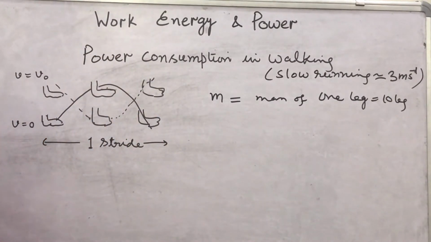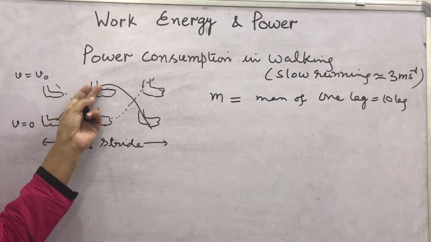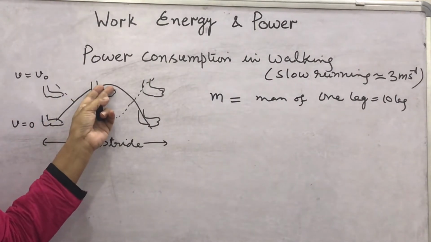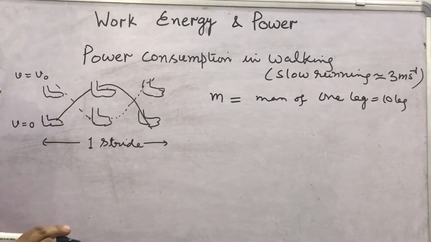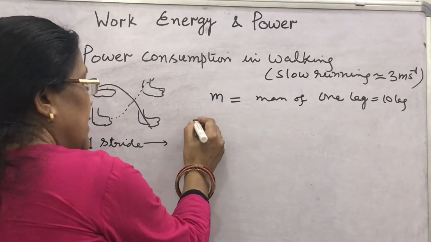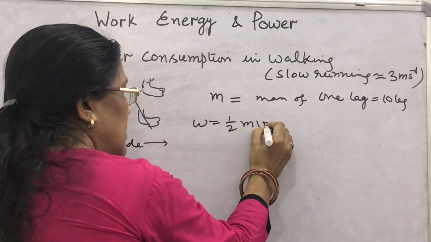Then if one leg is brought from 0 to the speed v naught, what is the energy spent by the leg muscle in bringing it from 0 to v naught speed? That will be the work done. It will be half m v naught square.